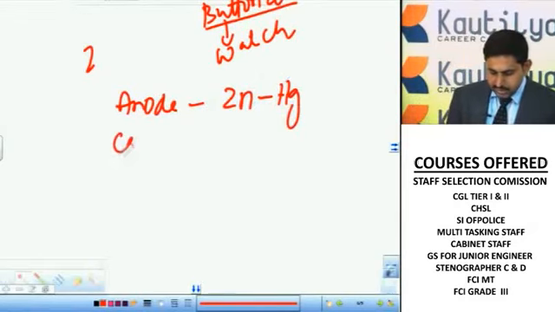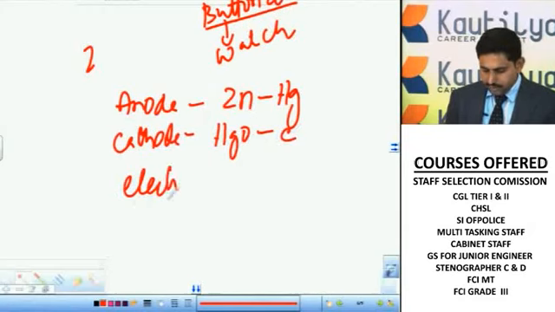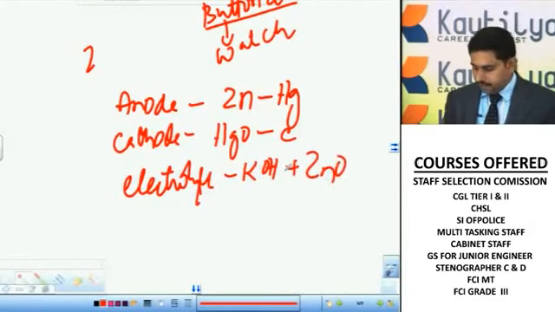And the button cell has a cathode that is mercuric oxide plus carbon, right? And what is the electrolyte? The electrolyte here consists of potassium hydroxide plus zinc oxide paste.